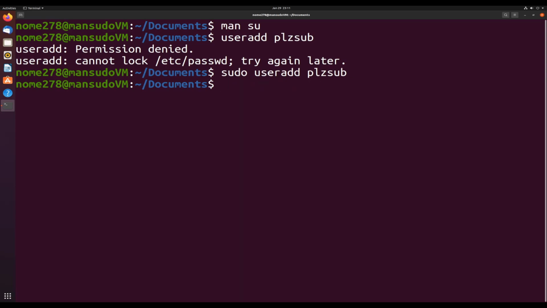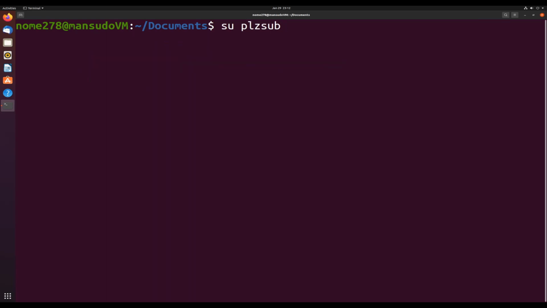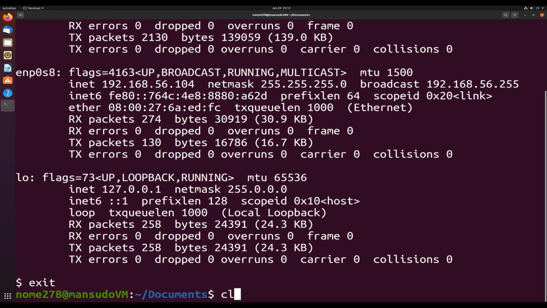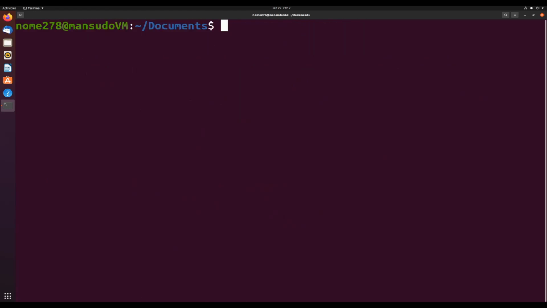So that's good. So let's go ahead and run su please sub. And we'll go ahead and see what that does. All right, let's go ahead and try this here. So let's go ahead and do su please sub. And we're just going to say maybe this has access to run ifconfig. Let's run ifconfig here. There we go. It'll run. Okay, now we hit exit here, and then we'll go right back to where we were. We're back on man sudo.